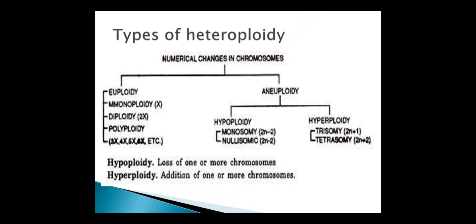Then aneuploidy, that is hypoploidy and hyperploidy. Hypoploidy means loss of one or more chromosomes. Hyperploidy means addition of one or more chromosomes.